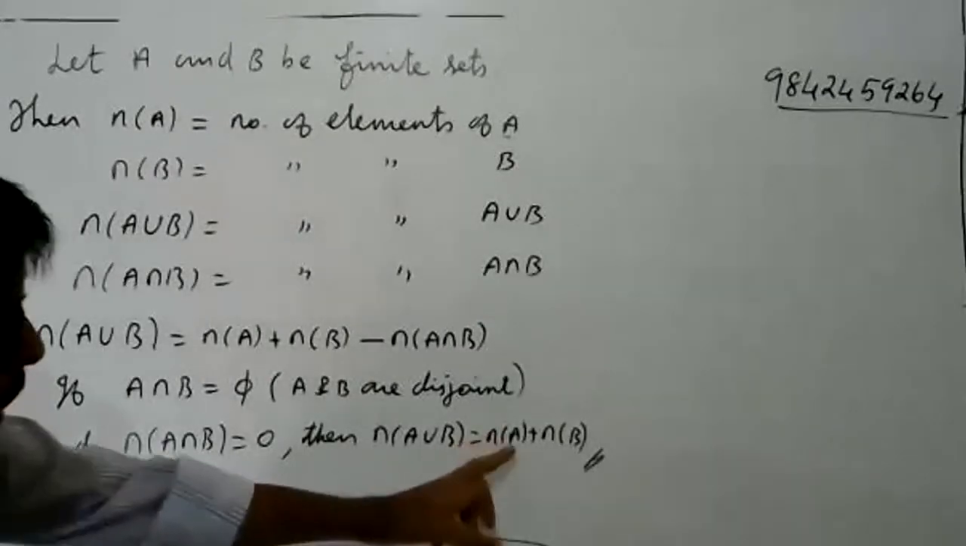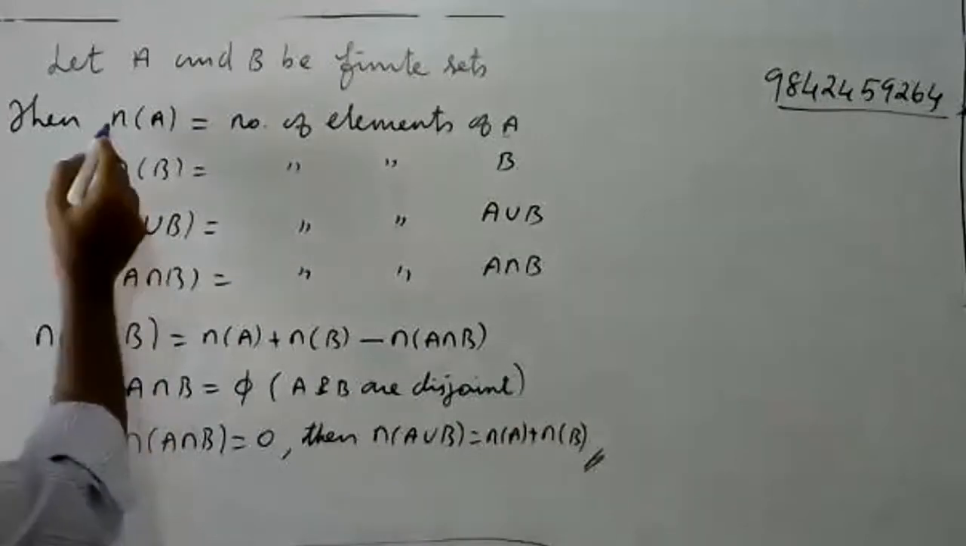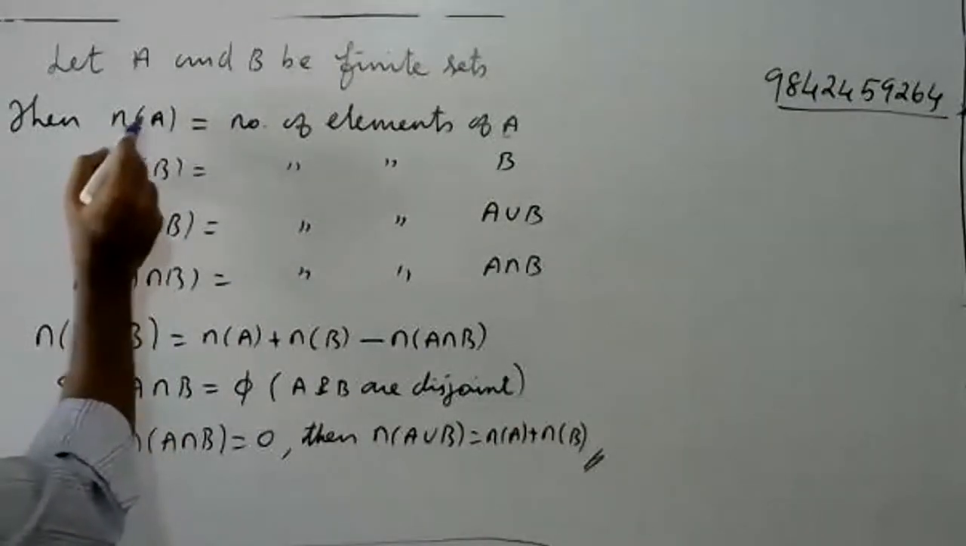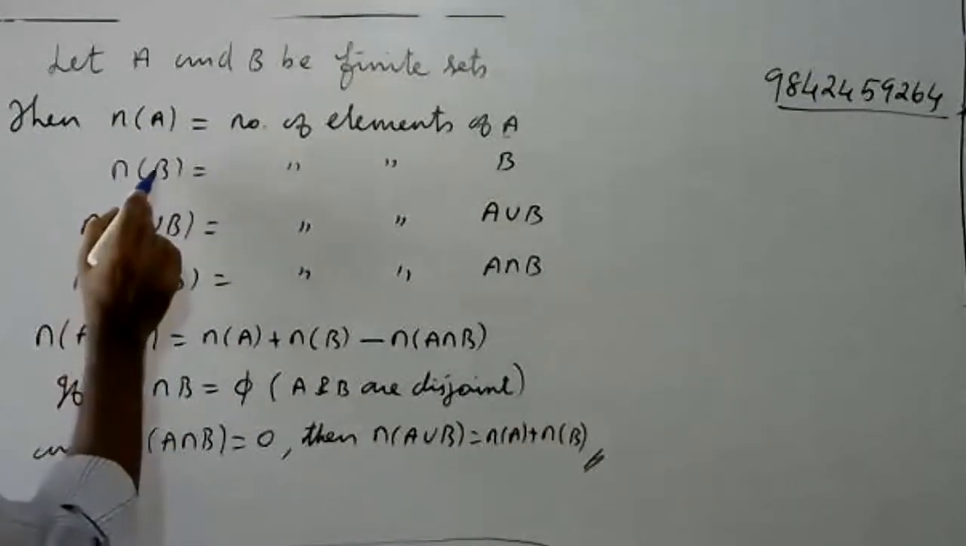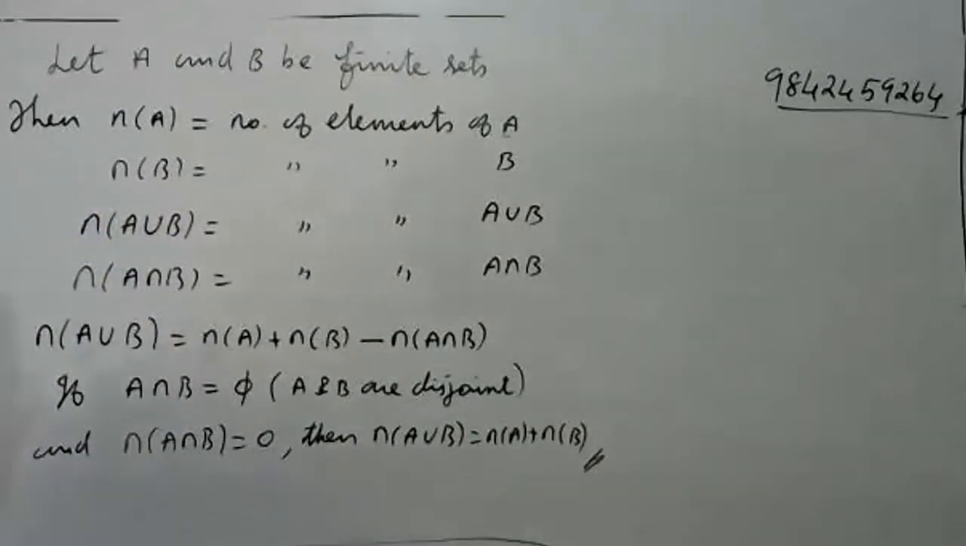Okay, that is the number of elements of A plus the number of elements of B. This n of A means the number of elements of A, n of B the number of elements of B, n of A union B, and n of A intersection B. That's the meaning. Right, now come to the next one, n of A union B union C.